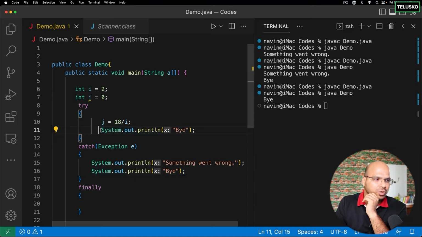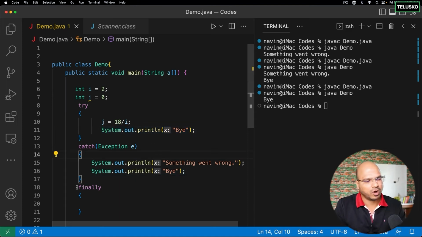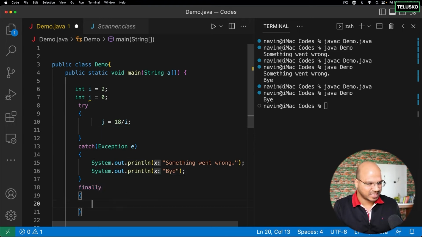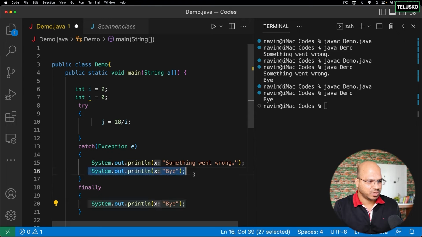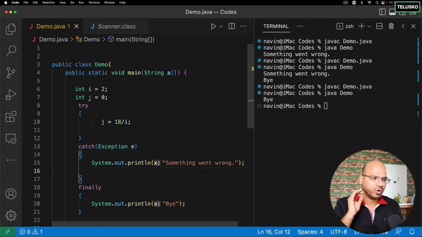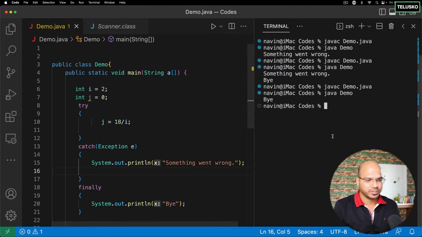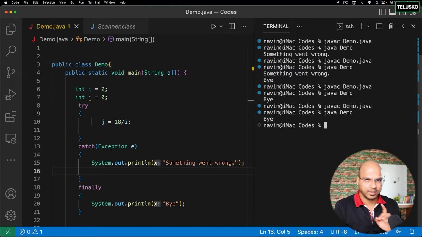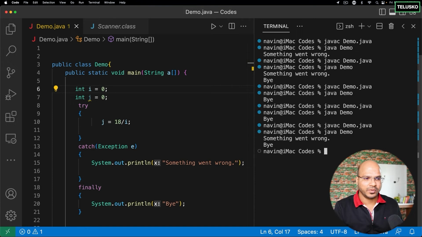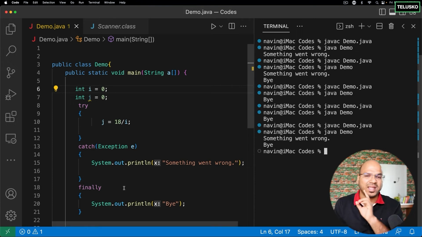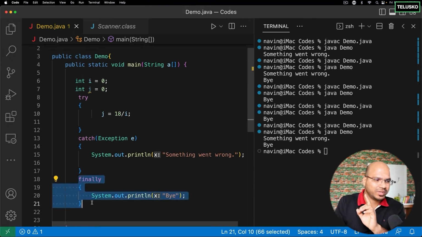Now, instead of doing those things here, one of the amazing things we got is finally. So what you can do is, you can write your statement inside finally. Now, finally has this amazing feature, which is irrespective of whether you got the exception or not, it will execute the finally block. So in case of exception as well, it will execute the finally block. Let me show you that. Compile and run. It says bye, no problem. Even if I get the exception, compile and run, it says bye. So this finally block will be executed irrespective of the exception.